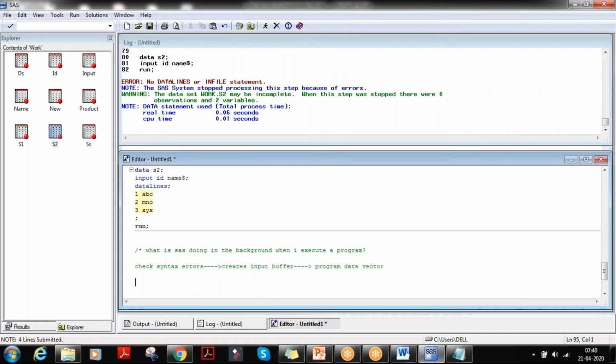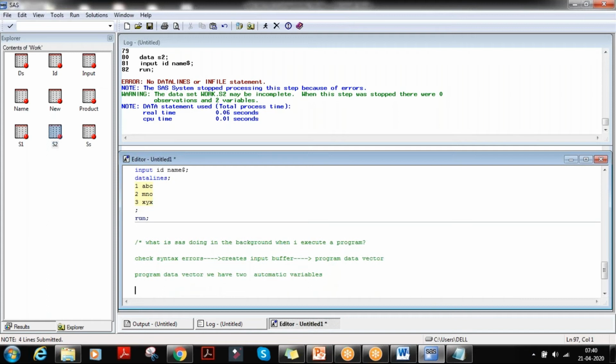I'll just tell you. In the program data vector, two automatic variables are created, that is _N_ and _ERROR_.